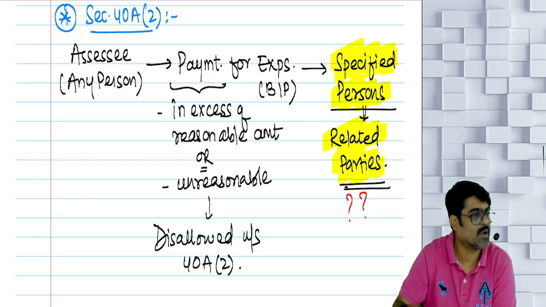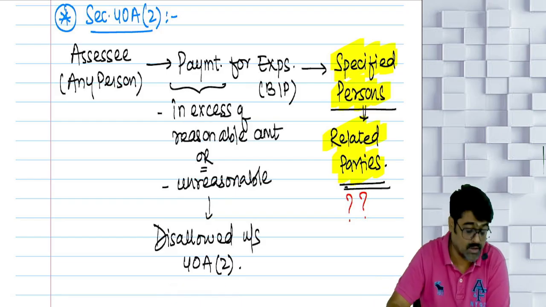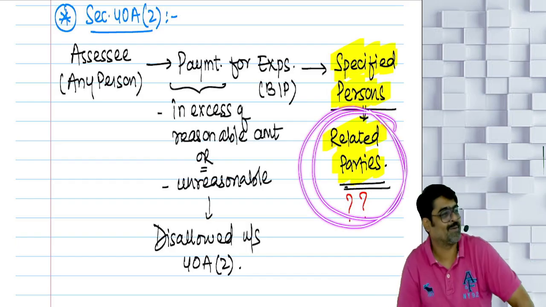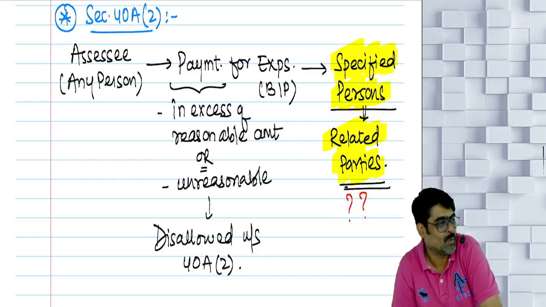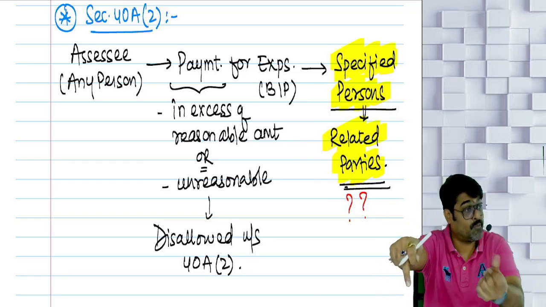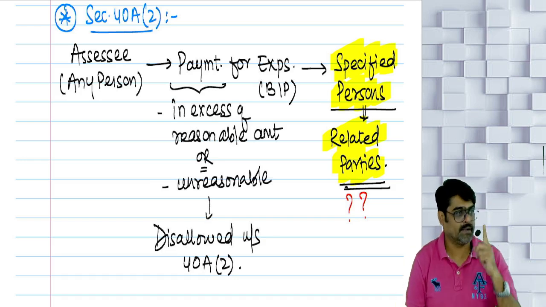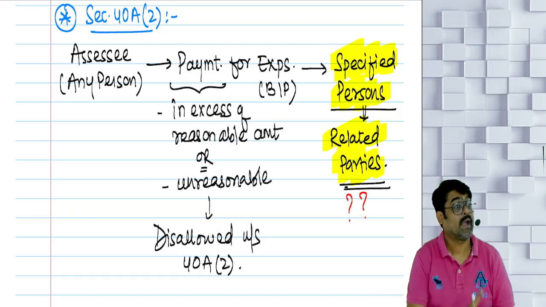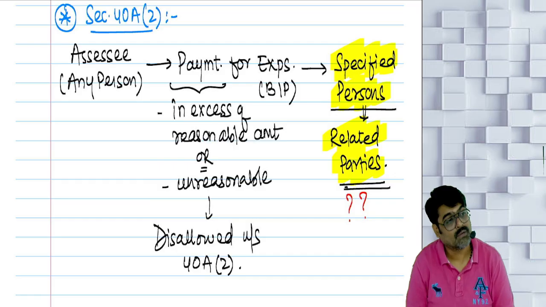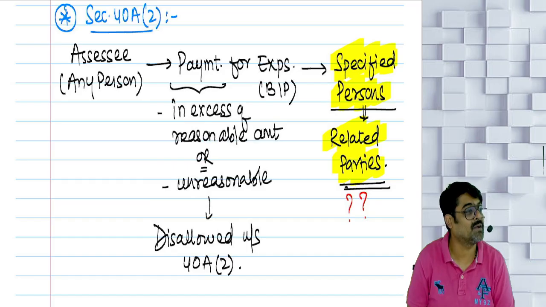It will be disallowed as per section 40A subsection 2. And who is this related party now? If I am making payment to a related party, 40A(2) will be attracted. But who is this related party? If I am an individual, any relative. Who is a relative? Not defined here, so I will have to take the definition as per section 2 subsection 41.